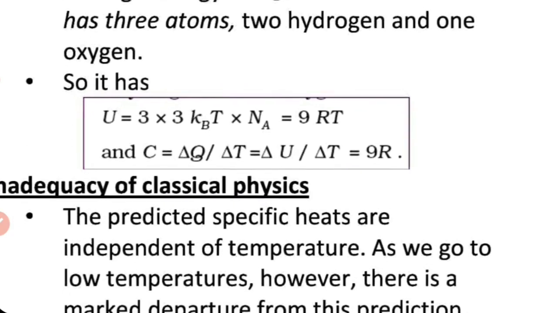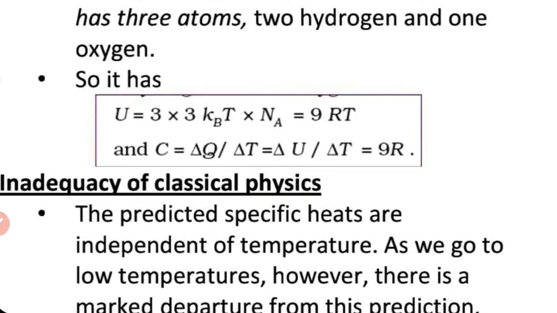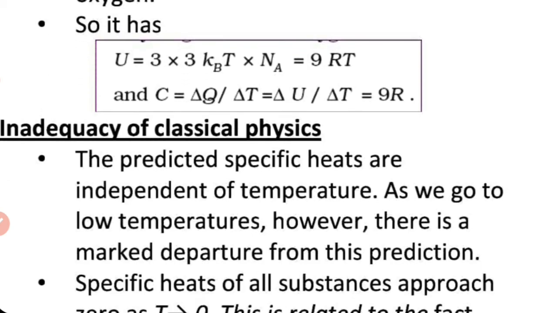So now we discuss the inadequacy of classical physics. Actually, the law of equipartition of energy belongs to the branch of physics which we call classical physics. Now physics has come to the stage of quantum physics, which is totally different from classical physics. So what is wrong with these classical physics assumptions?